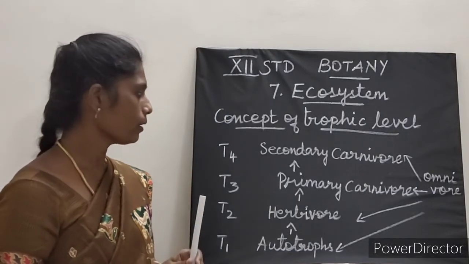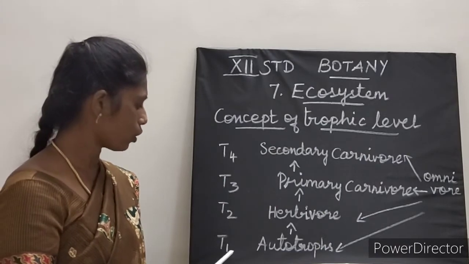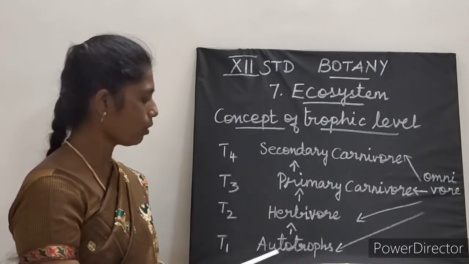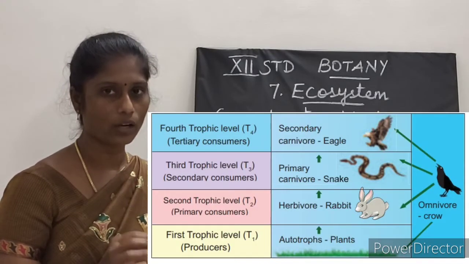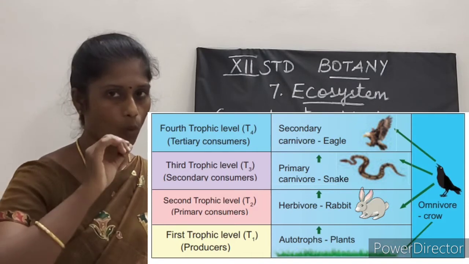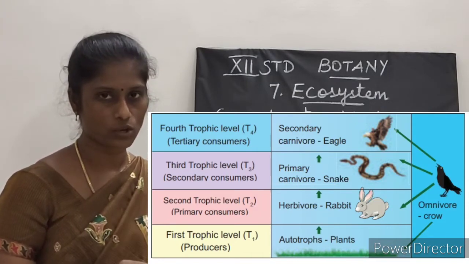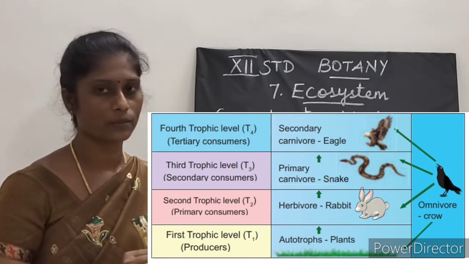Here, let us see with the example. Here, trophic level 1, 2, 3, 4. Now, autotrophs. What are autotrophs? The best example is what? Plants. Because they are the only living organism which can prepare their own food by the process called photosynthesis. Here, plants are producers.